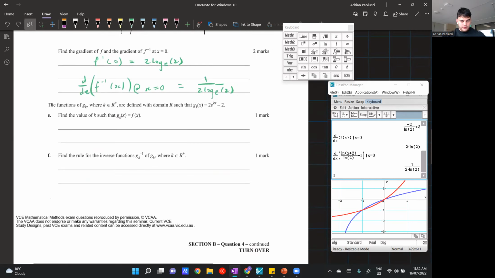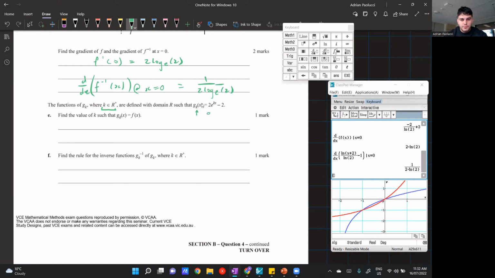Cool. Now, we've got this new function here. The functions g_k, where k is an element of R plus, so it introduces this parameter here of positive real value, are defined with domain R such that g_k of x is equal to 2e to the power of kx minus 2. So this question introduces a new function rule, and it's got a parameter here. Now, this subscript here doesn't actually mean anything mathematically. It's just saying that k changes the function, which is pretty obvious, but the question just wants to emphasize that.